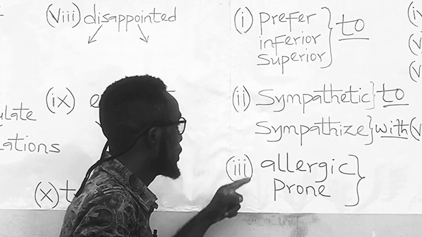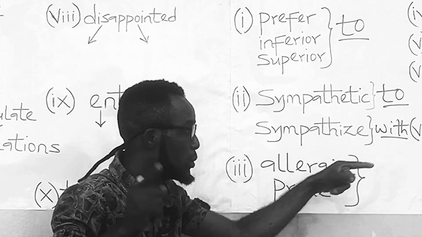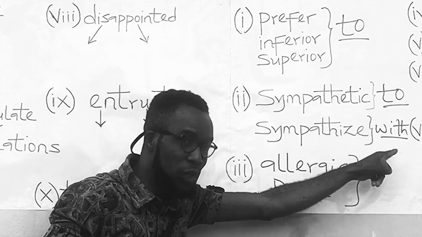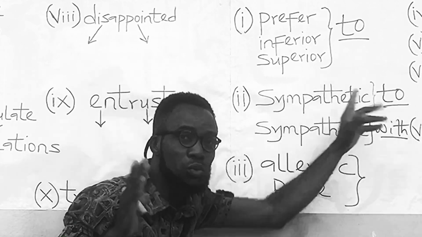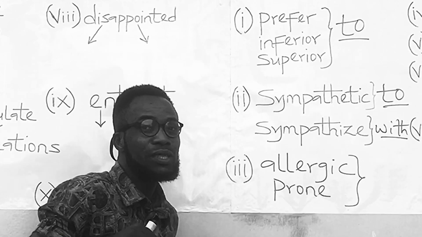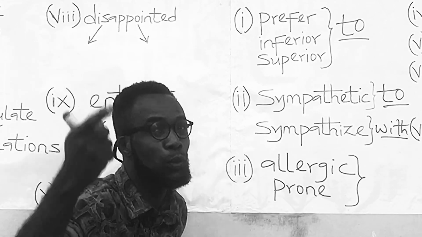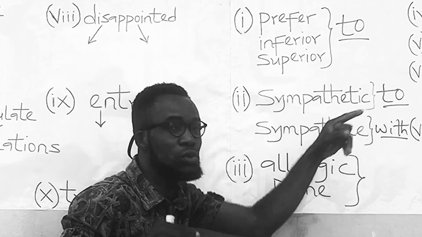So look at it. Sympathize with, but sympathetic to. I say it again. Sympathize with, but sympathetic to. The principal sympathized with the students, but the principal was sympathetic to the students.